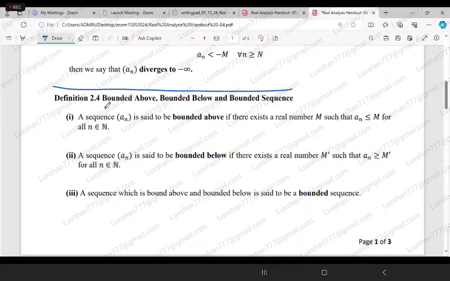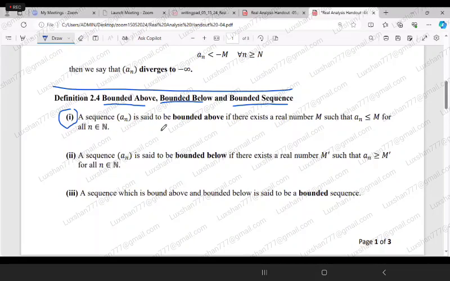Right, okay, fine. So 2.4 says about the bounded above, bounded below, and bounded sequence. These are the definitions for bounded above sequence, bounded below sequence, and bounded sequence. There are three terms here. One is the bounded above, the other one is the bounded below, and the next one is bounded sequence. The definition is very simple. You can read it and understand.